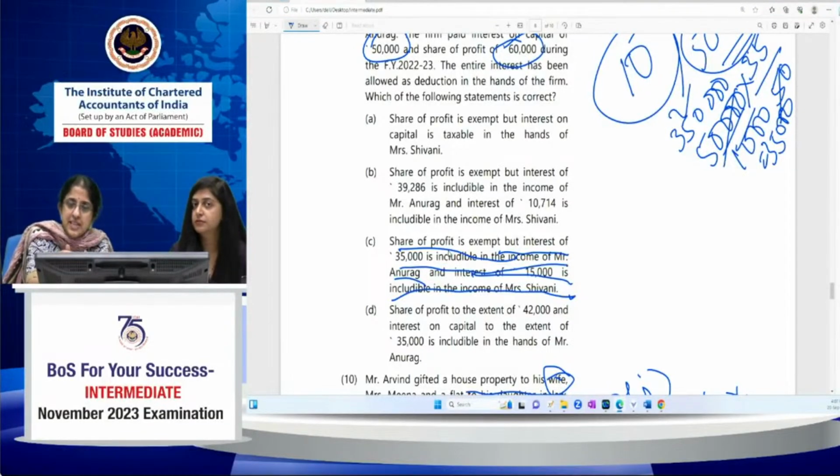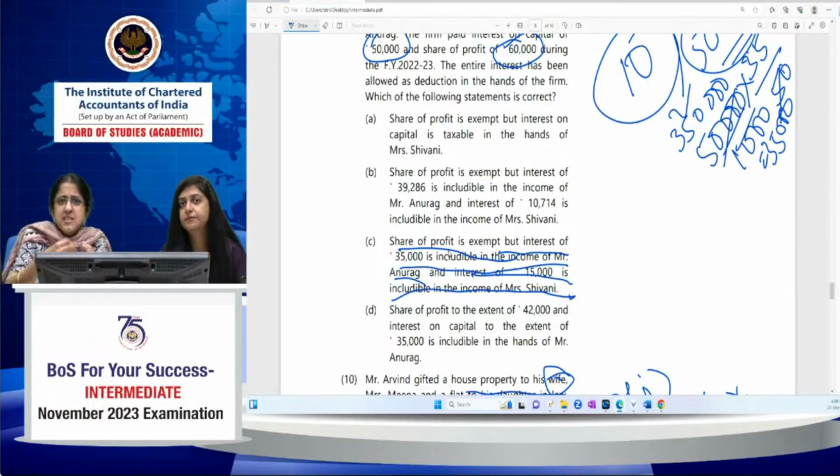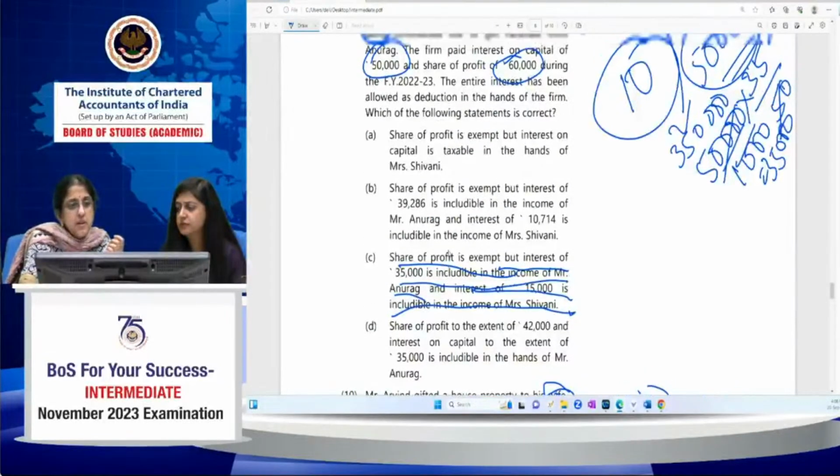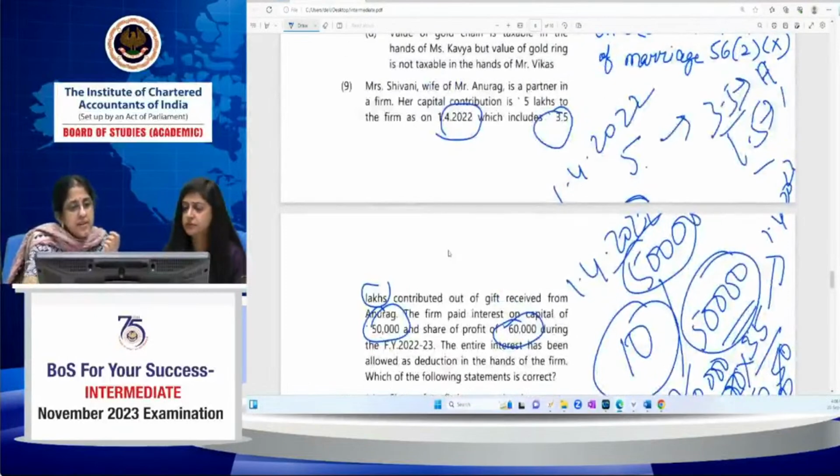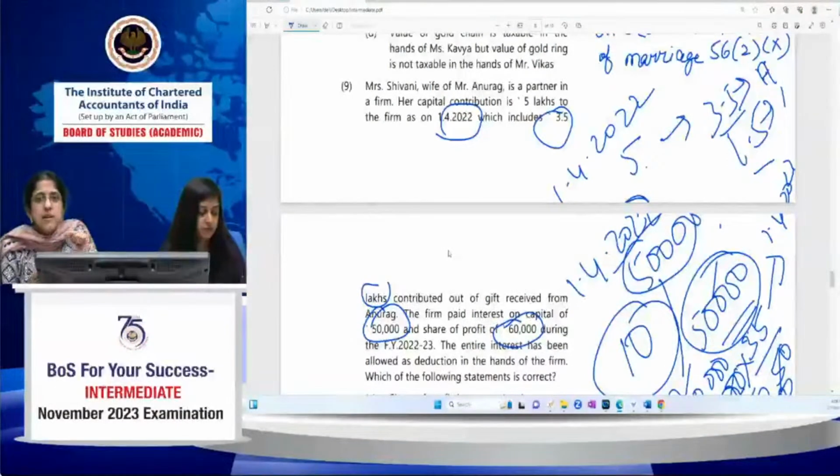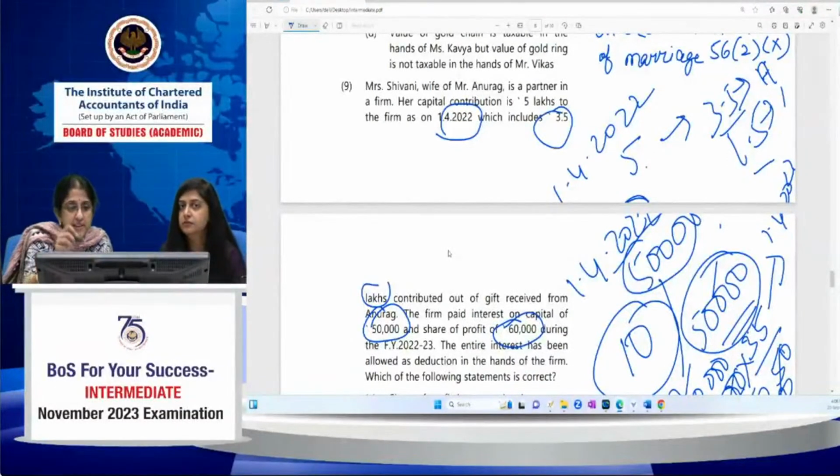This question does not contain any adjustments, but suppose they give you some capital contribution after the first day of the year, even if it's on 2nd April, then also you don't include that. Suppose on 2nd April, 3.5 lakh is invested, and thereafter another 1 lakh is given. That 1 lakh you will not consider for allocating the current year's profit. You will consider it for allocating the next year's profit, because on the first day of the next previous year, that proportion will be included. For the current year, you cannot take it.